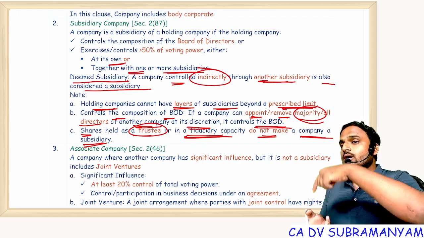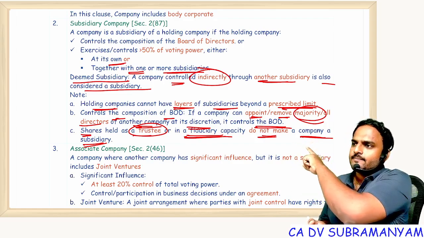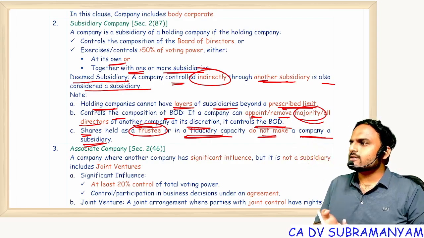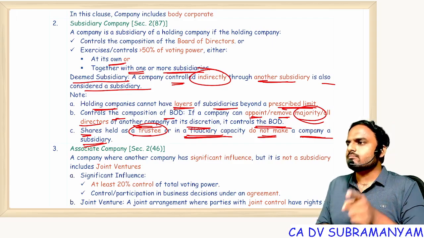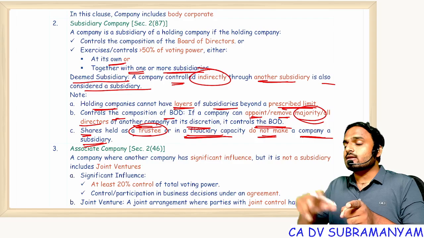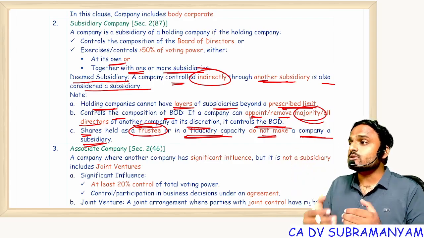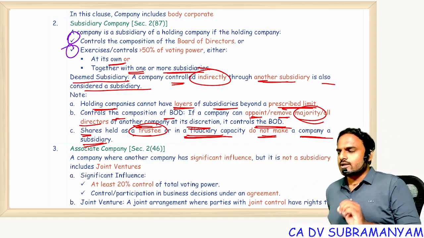But in Hero Honda, majority of directors are in the control of Honda company. Now here Honda is a holding, Hero Honda is a subsidiary. In this way, by way of paid up share capital, one can become holding. By way of control, another company can become holding. Control means what control? Control over composition of directors. Are you all getting my point?